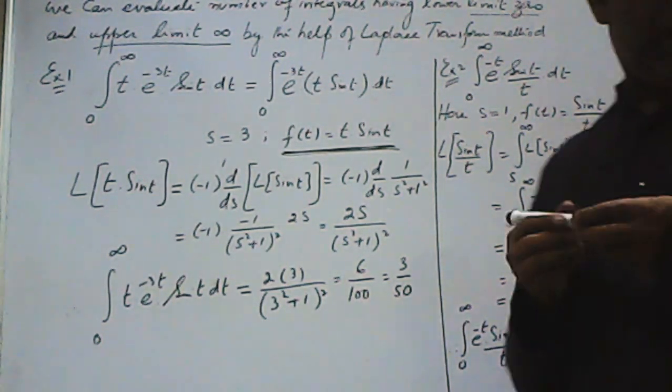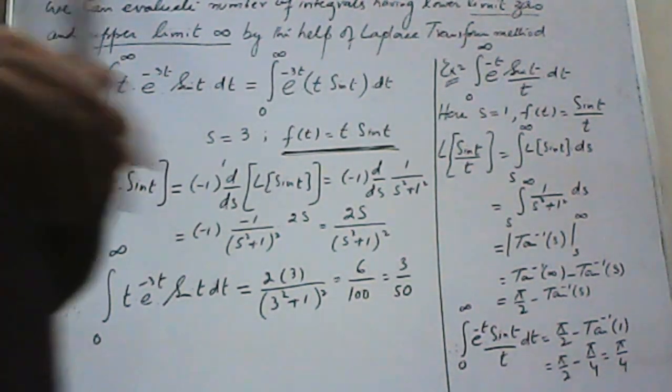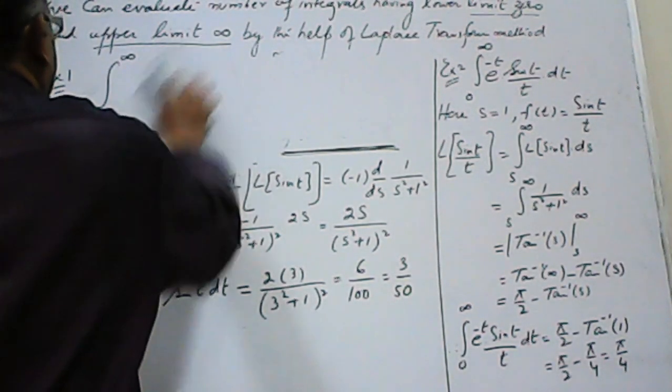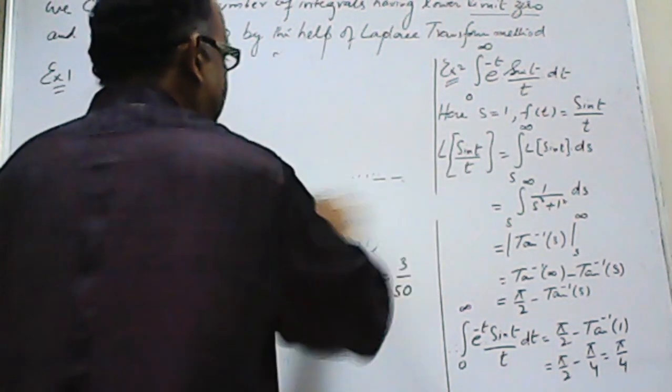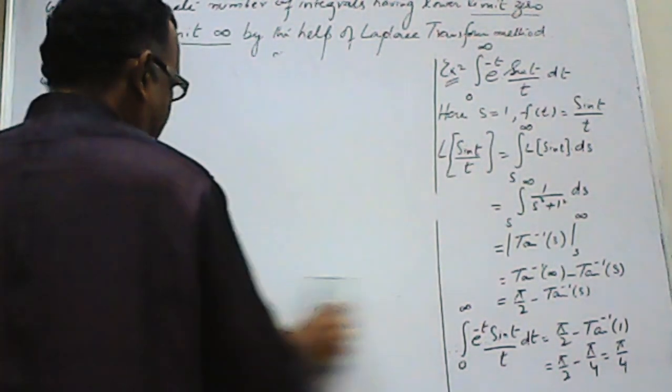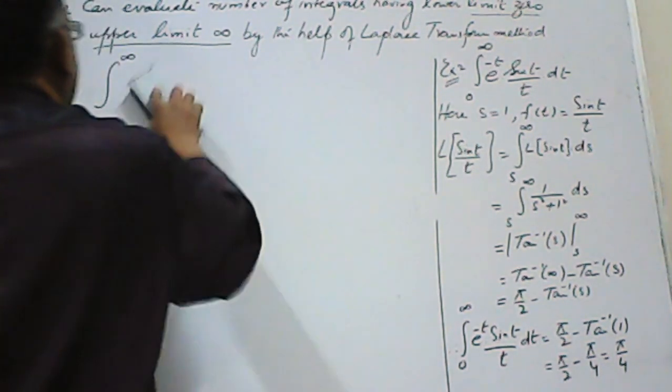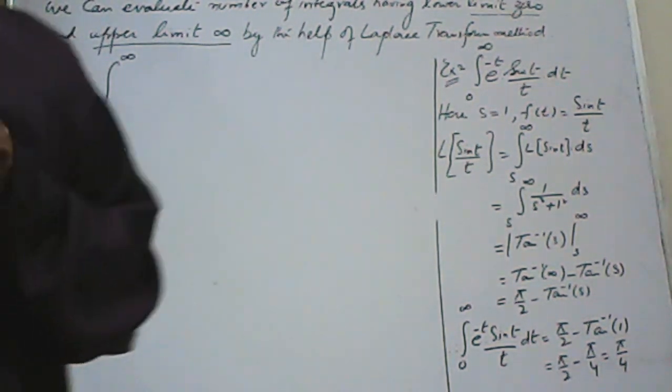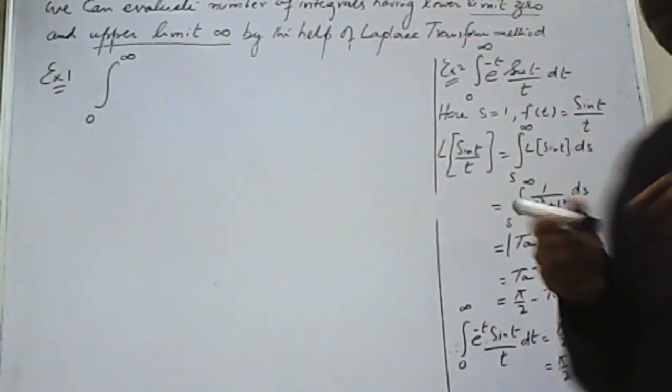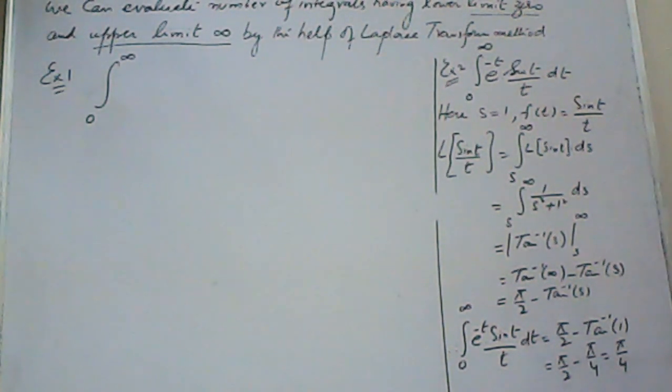Let me take at least one more example to highlight my point. Let me take an example without exponential, because it is not mandatory that we always have the exponential term. If we do not have an exponential term, it is still possible for us to use this technique.